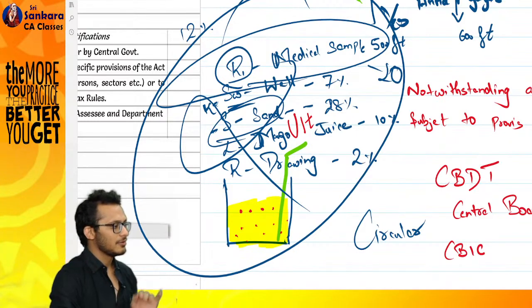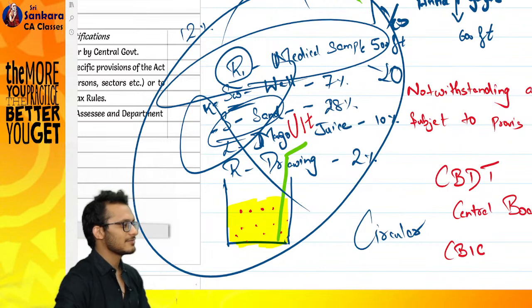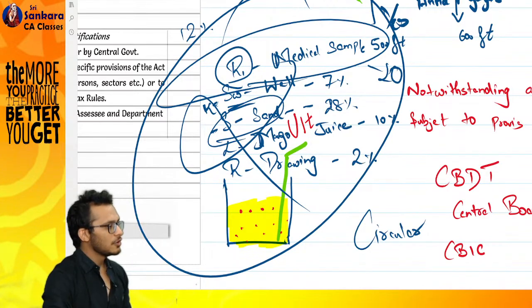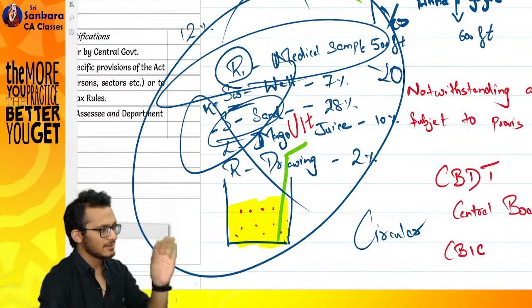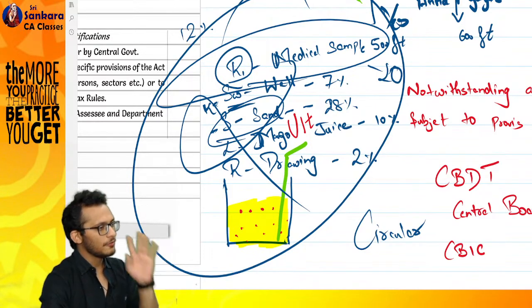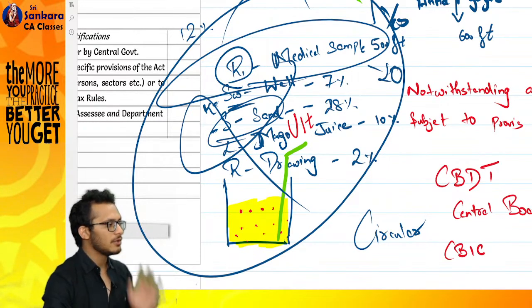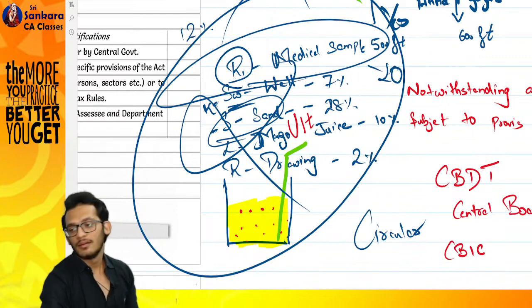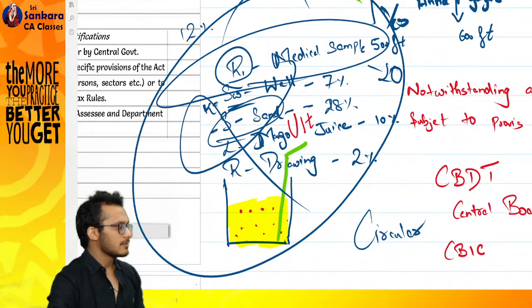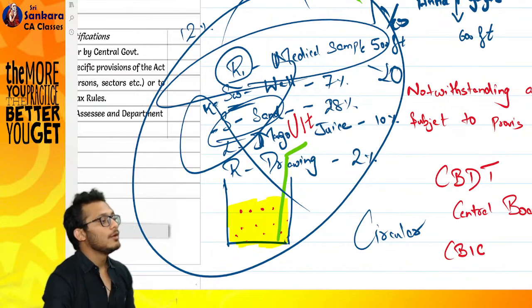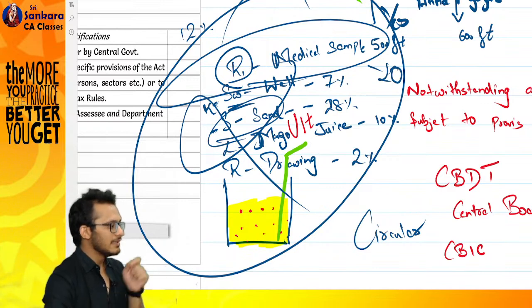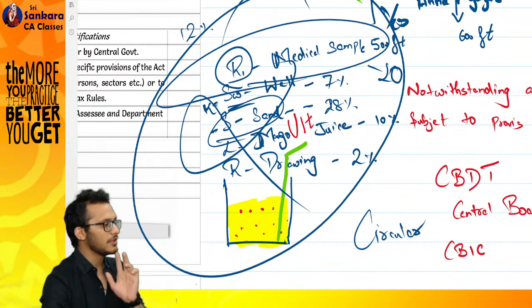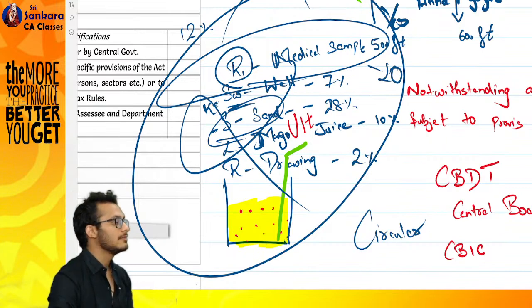From whatever discussion we did till now, this is the only thing relevant for the exam. From your MCQ perspective, if a question comes, circulars are binding on option A, assessee, option B, assessing officer, option C, assessee and assessing officer, option D, none of the above. Notifications are not binding on A, assessee, B, assessing officer, C, assessee and assessing officer, D, none of the above. Any doubts?